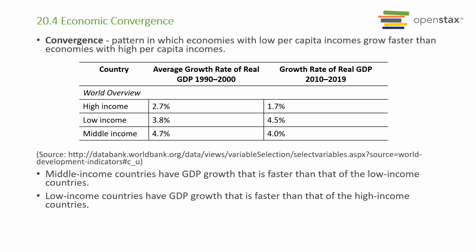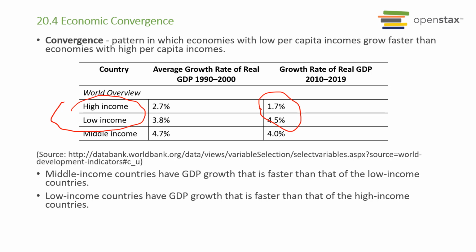And this is especially true since the early 1990s. If you look at this chart over here, since the 1990s, we see a slowdown in high income countries. We see a faster pace of growth for low income countries. So between these two groups, high and low income, because the growth rates are moving in opposite directions, we expect to see that high and low income countries will converge as time goes by. And we do have many examples for that, right?